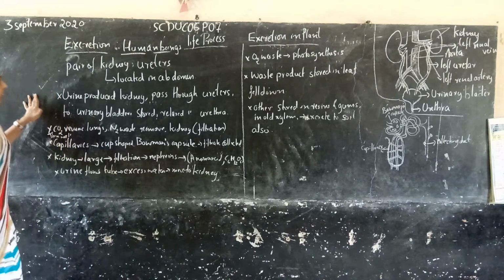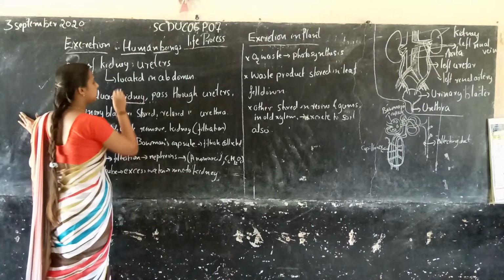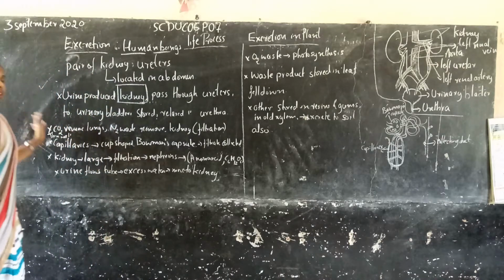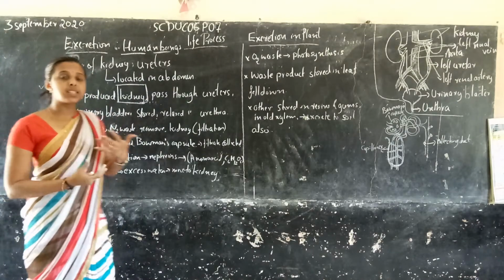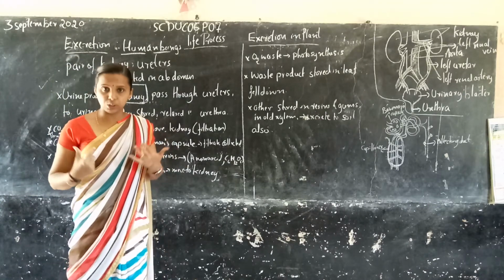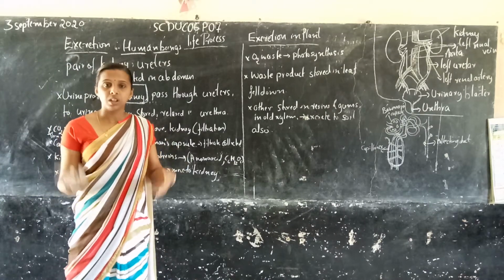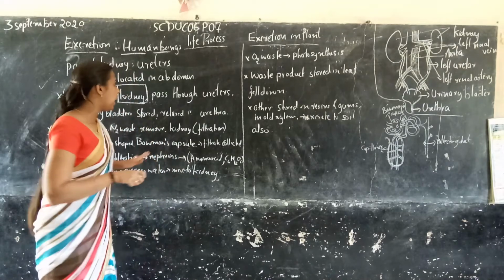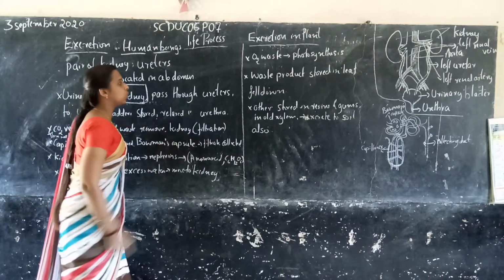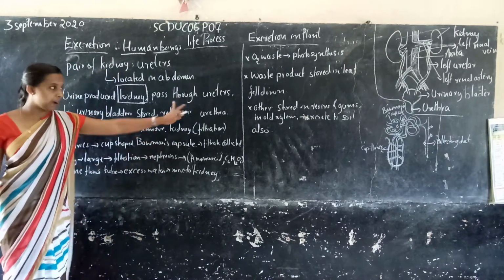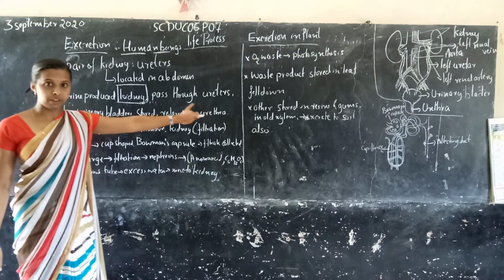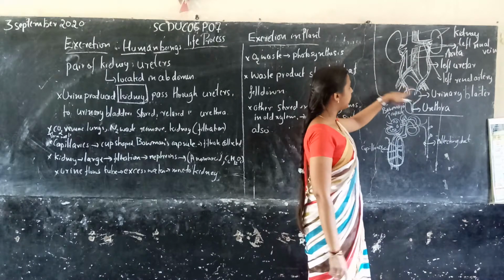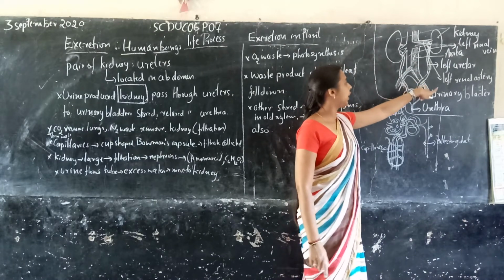Urine is produced in the kidney. The excess waste materials like nitrogen wastes, amino acids and glucose are converted into urine in the kidney. Next, it passes through the ureters. This is the kidney, which is connected with two ureters, left and right.